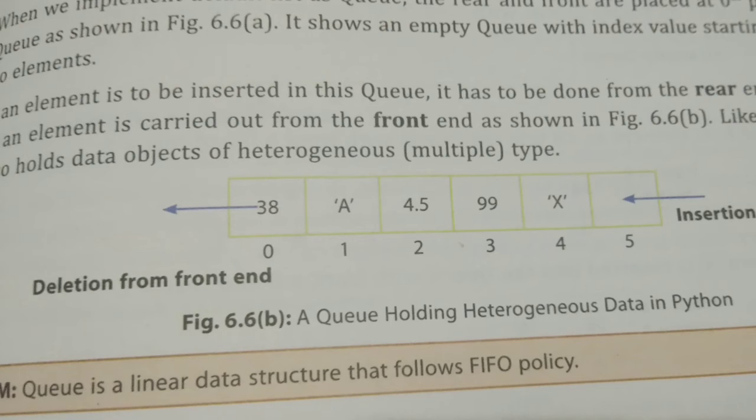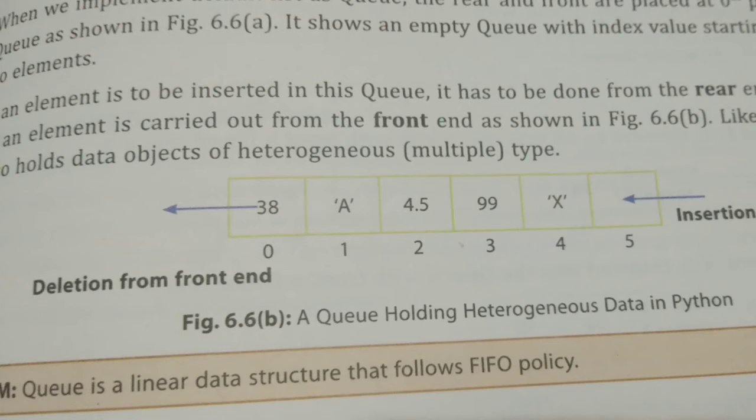That deletion end is known as the front end, and that insertion end is known as the rear end. Insertion is possible only at the rear end, and deletion is possible only at the front end. This is the structure of a queue.